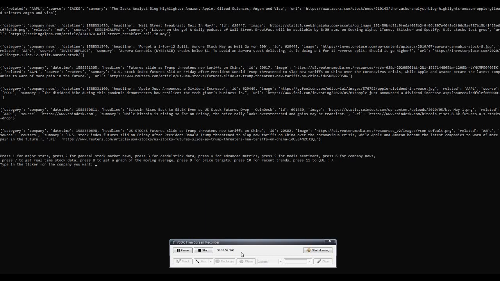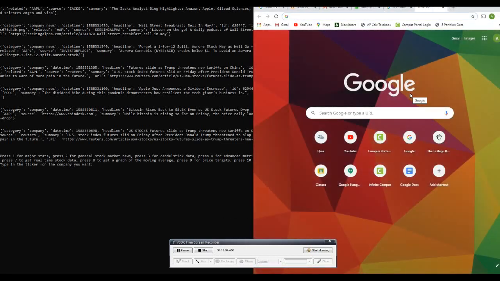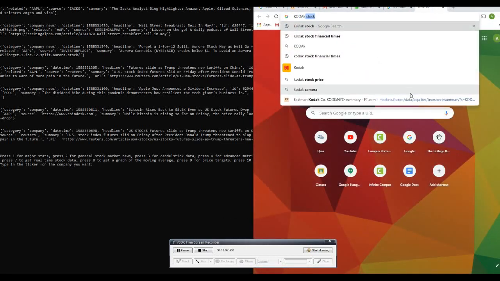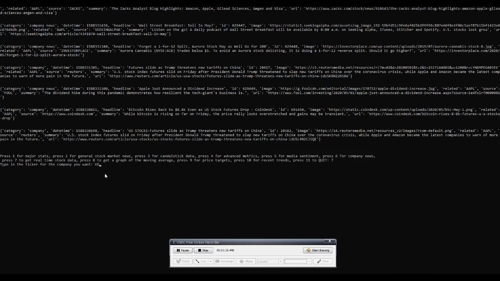Now to get real-time stock data, let's pick another ticker. So let's look at Kodak because they just went out of business. So let's see how their stock's doing. So we're going to look at KODK. We're going to type in KODK and enter your email to receive alerts. I'm going to show you what this does later on. So I'm going to type in my email and press enter.